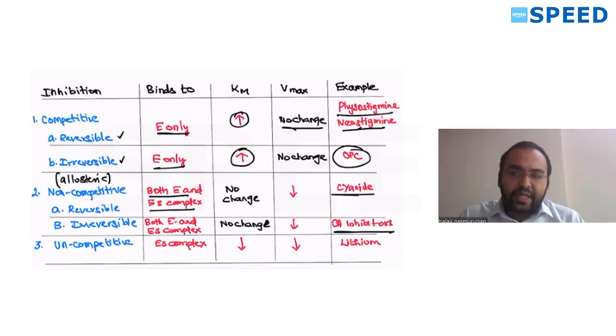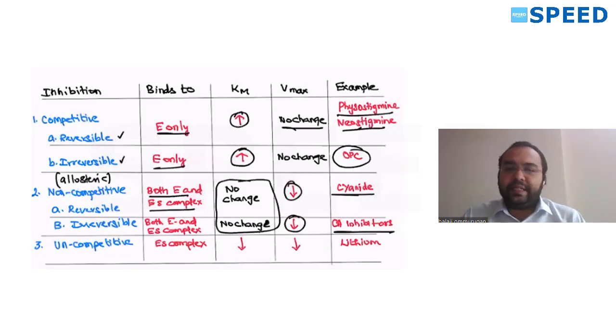Here, whatever happens, even if you increase the dose of substrate, the inhibition is not going to be reversed. Only if you give an antidote can you reverse it. That's why in cyanide you give an antidote to reverse it. You cannot give a drug to reverse it, and you cannot increase the concentration of substrate to reverse it. In this, the Km is not going to change, whereas the Vmax, the reaction stops. So Vmax will keep on decreasing.